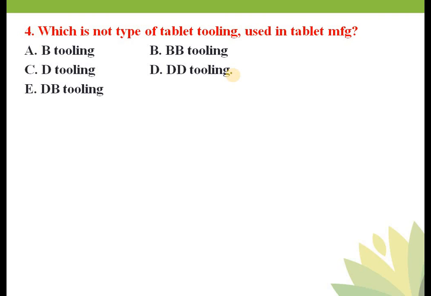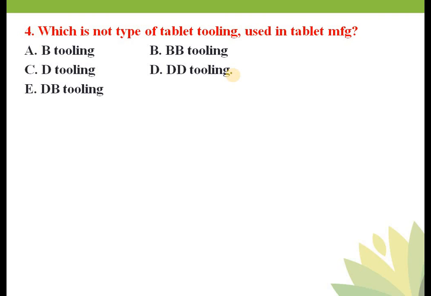Large tablet will be obtained from D type of tooling, because D type of tooling will have a high diameter of your punch. Diameter of your punch will be high in case of D tooling. So largest tablet is obtained from D tooling. Then medium tablet is obtained from DB tooling, and smallest tablet is obtained from BB tooling. Remember, largest tablet is obtained from D tooling and smallest tablet is obtained from BB tooling.